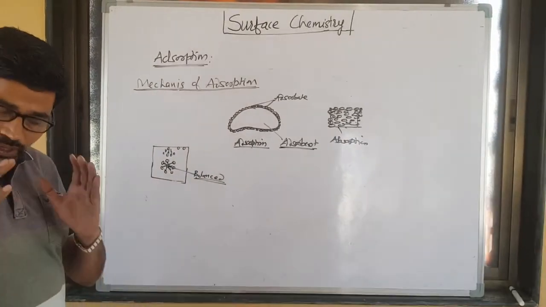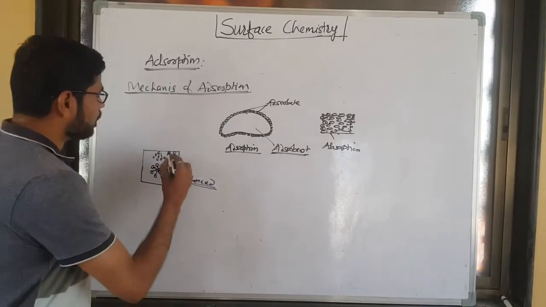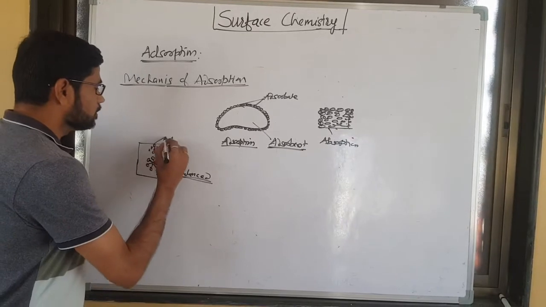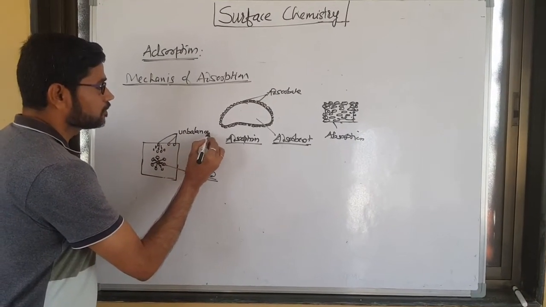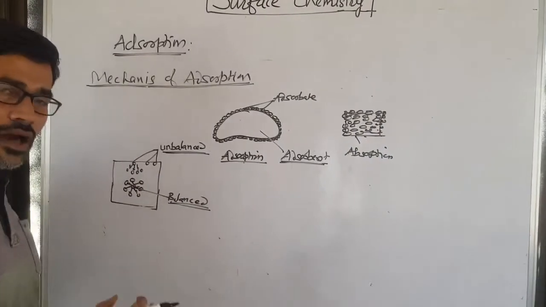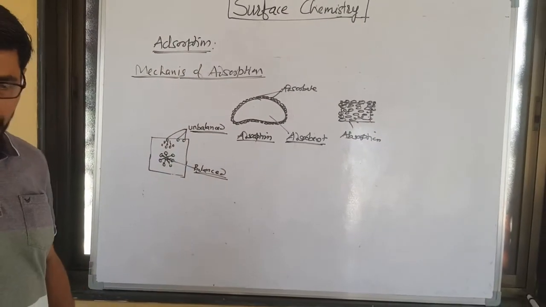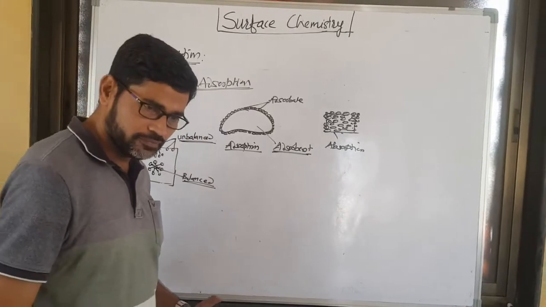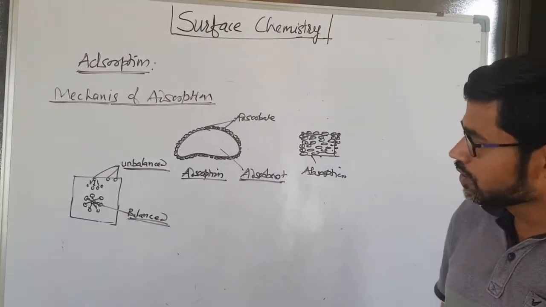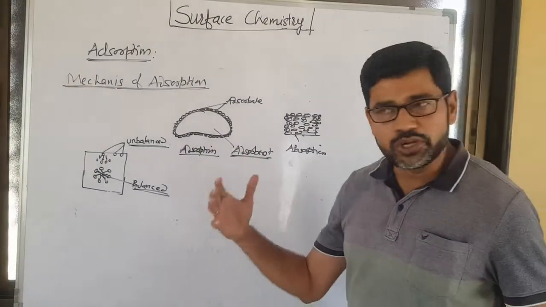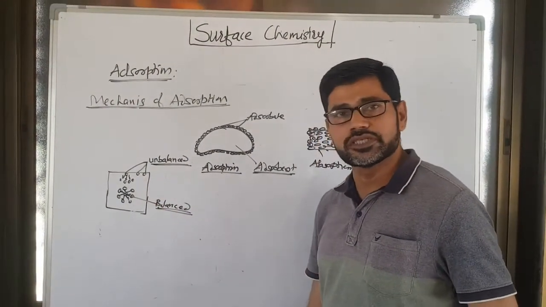But when we look at the molecules of adsorbent at surface level, such molecules are in an unbalanced state. They are unbalanced, unsatisfied, unsaturated. In order to balance themselves, what do they do? They try to attract molecules of different substances towards themselves.